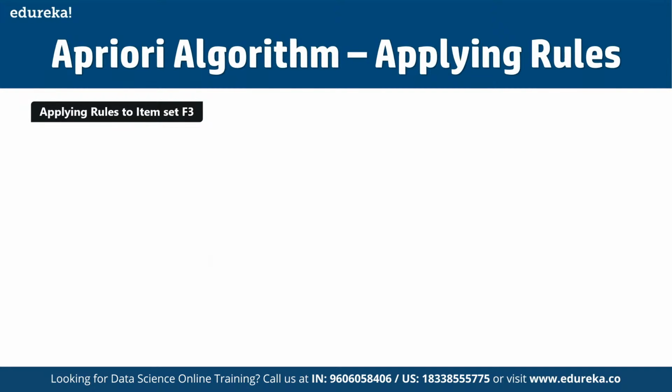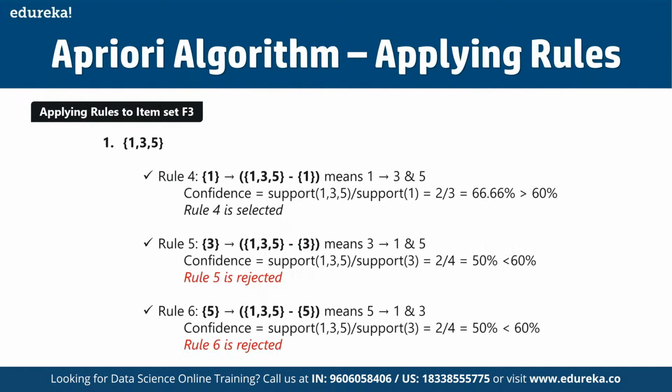Now, if you talk about the application of rules here, whenever the confidence is more than the 60% defined here, then that rule is going to be selected. As you can see in rule 5, those who are purchasing 3 have a possibility of going for 1 and 5 both. Here the confidence is less than 60%, which is why this is going to be rejected.